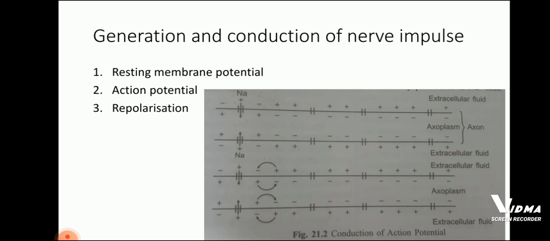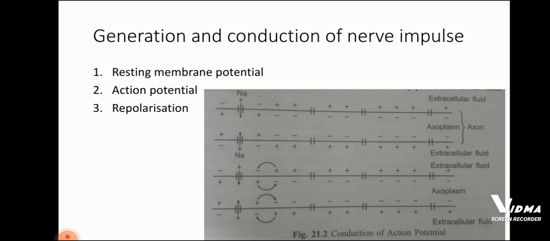Our next topic is generation and conduction of nerve impulse, in which we will study resting membrane potential, action potential, and repolarization. First of all, we will understand what is generation and conduction of nerve impulses.